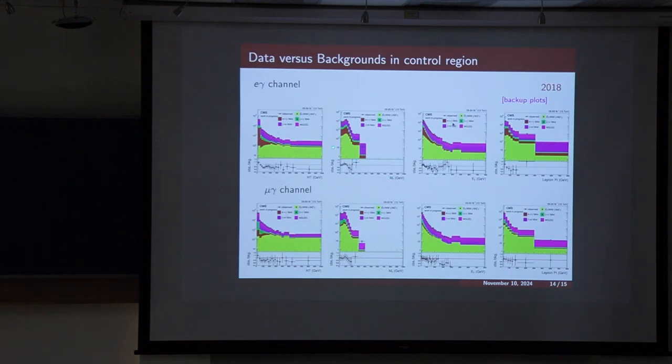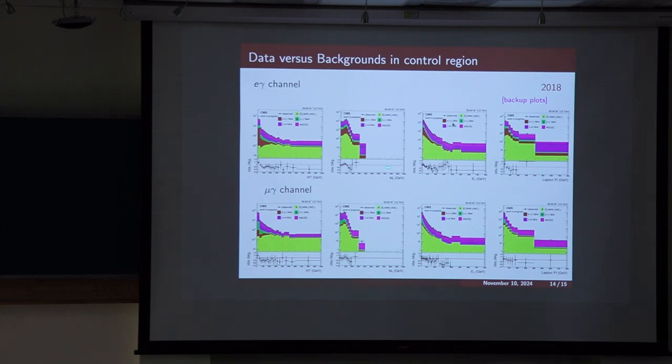So moving further, as we discussed all background estimation methods, here comes the data versus standard model background in the control region. The control region is defined by MET less than 70 GeV, where we expect quite a large number of background events. In all these plots the data is shown by black points with error bars, and the standard model background prediction is shown as a color histogram. The upper plots are for the e gamma channel and the lower plots are for the mu gamma channel. Here are ST, MT, photon pT and lepton pT.